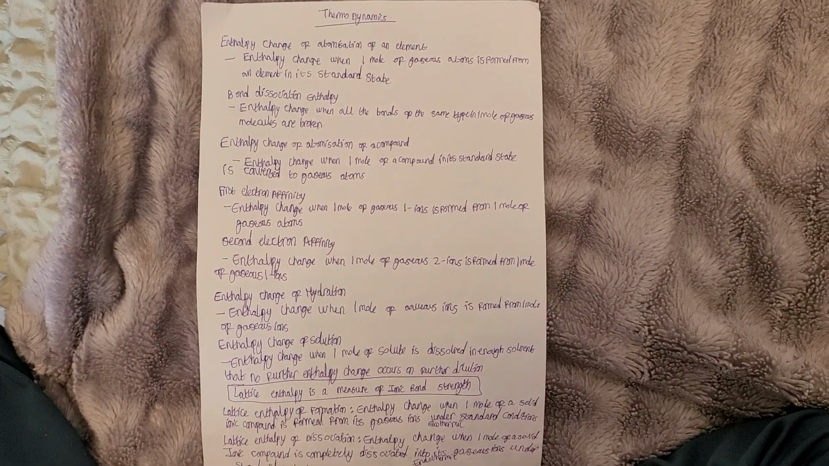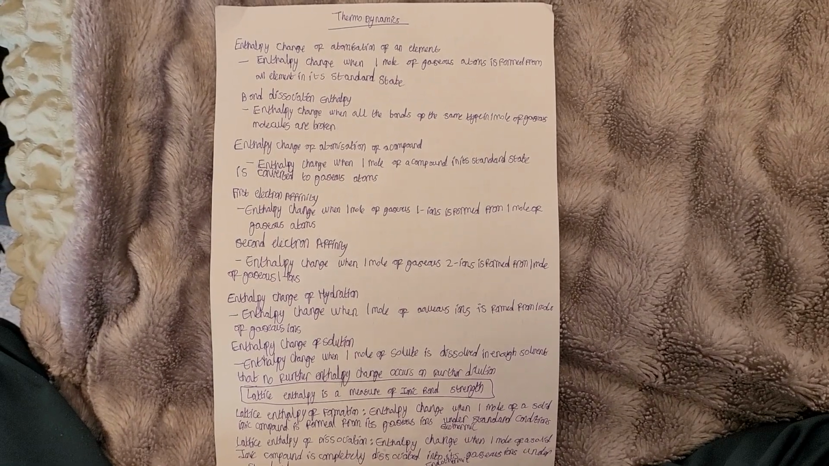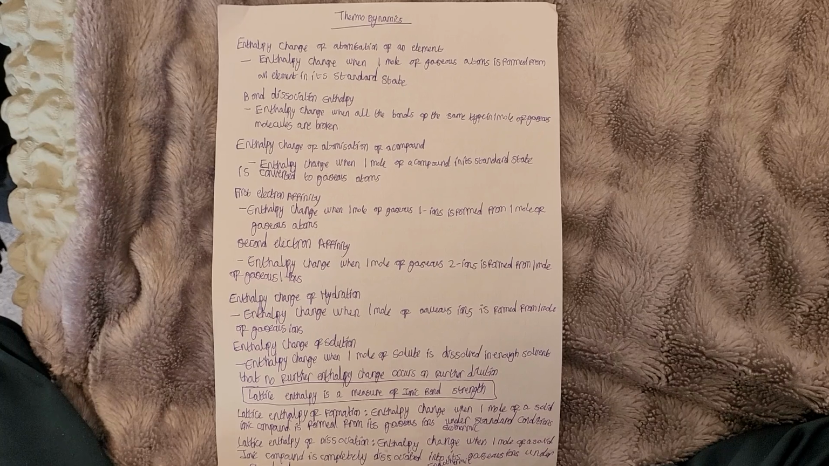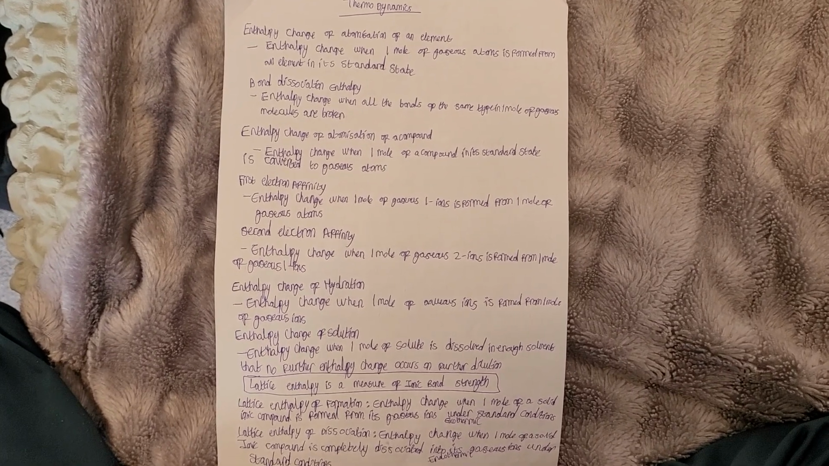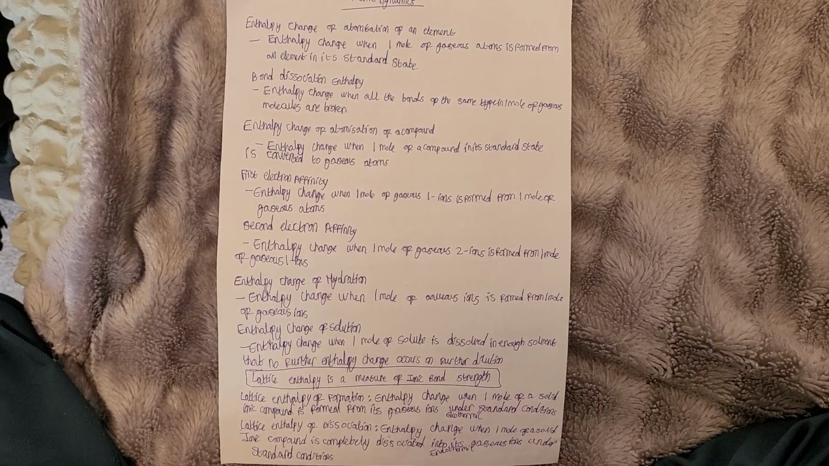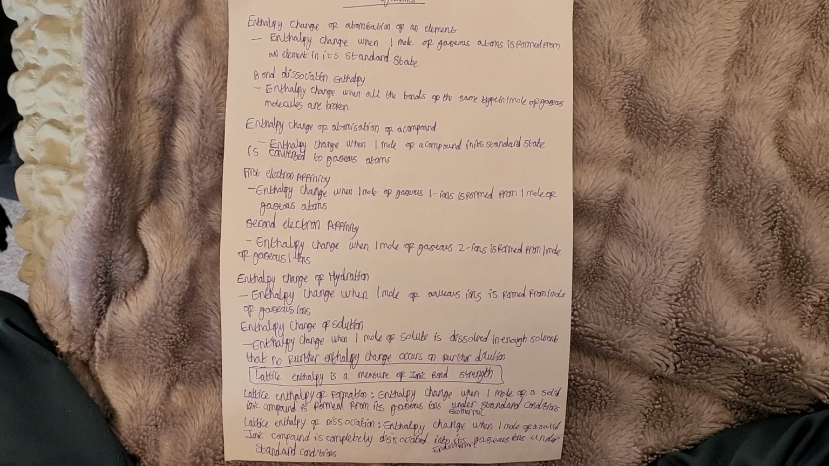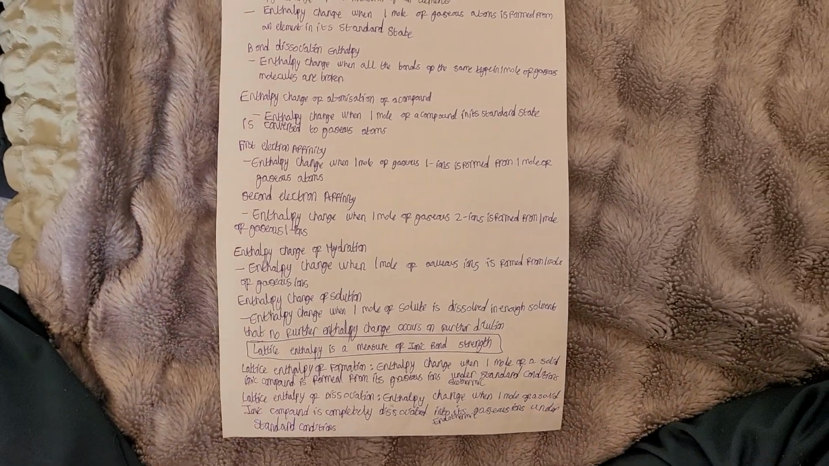First electron affinity: the enthalpy change when 1 mole of gaseous 1- ions is formed from 1 mole of gaseous atoms. Second electron affinity: the enthalpy change when 1 mole of gaseous 2- ions is formed from 1 mole of gaseous 1- ions. Enthalpy change of hydration: the enthalpy change when 1 mole of aqueous ions is formed from 1 mole of gaseous ions.